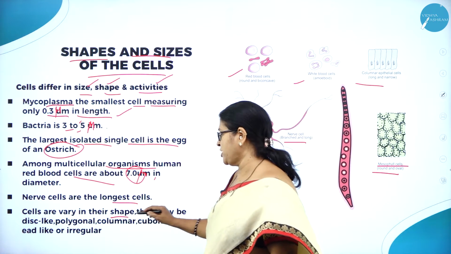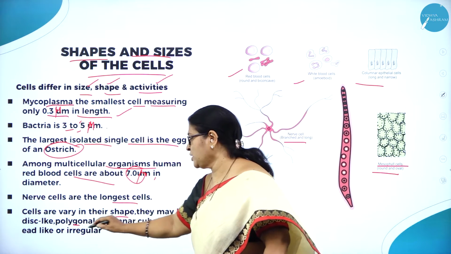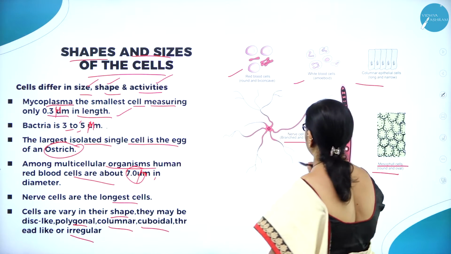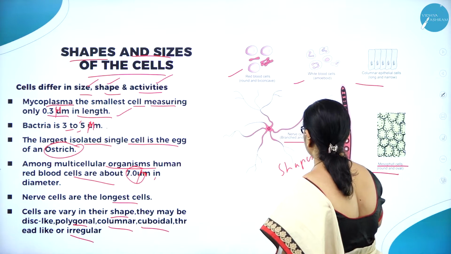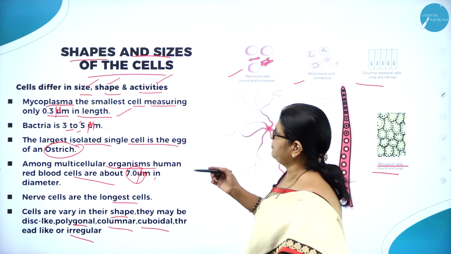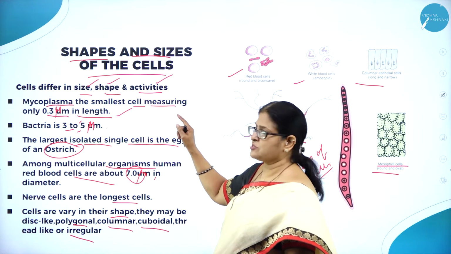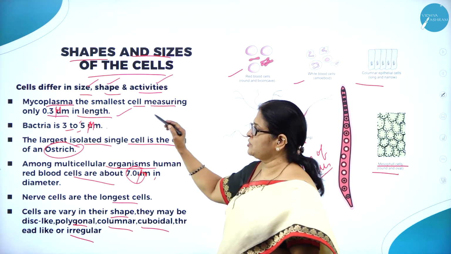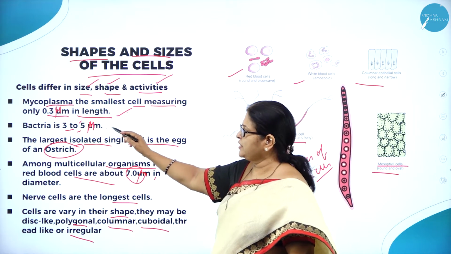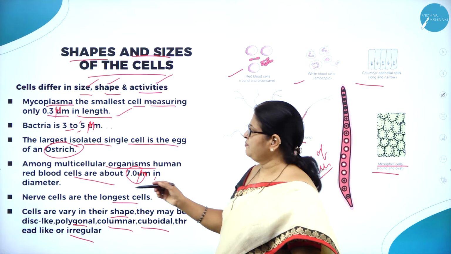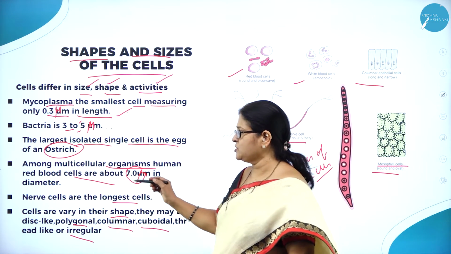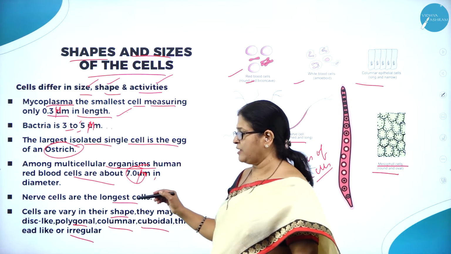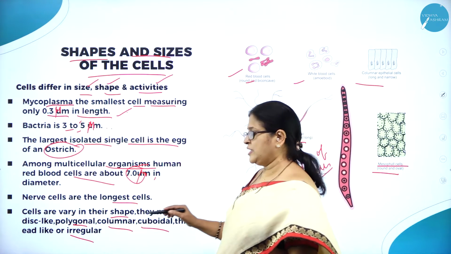Cells vary in their shape. They may be disc-like, polygonal, columnar, cuboidal, thread-like, or irregular. Here you can see the different shapes of cells. I repeat, cells differ in size, shape, and activity. Mycoplasma, the smallest cell, measures only 0.3 millimicron in length. Bacteria is 3 to 5 millimicron in length. The largest isolated single cell is the egg of an ostrich. Among multicellular organisms, human red blood cells are about 7 millimicrons in diameter. Nerve cells are the longest cells.